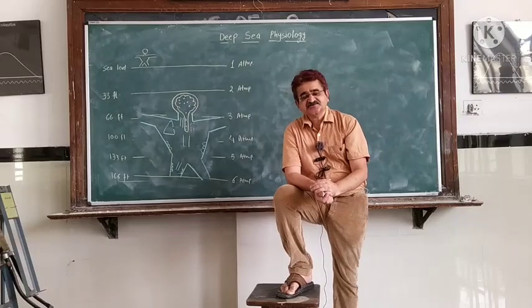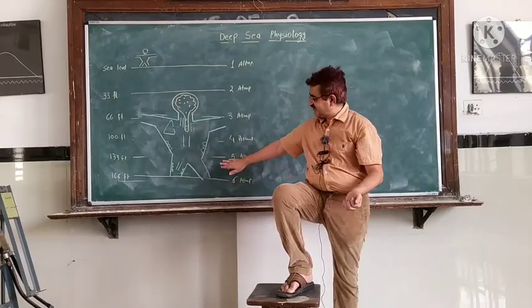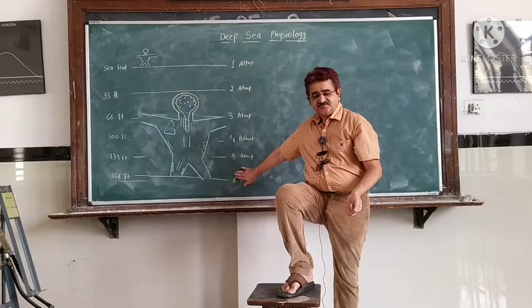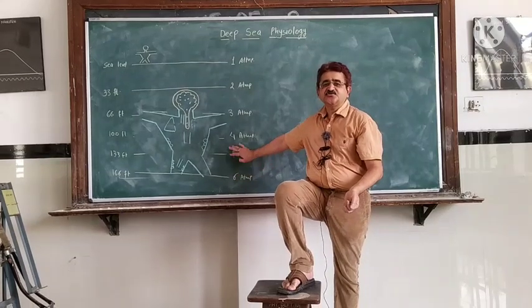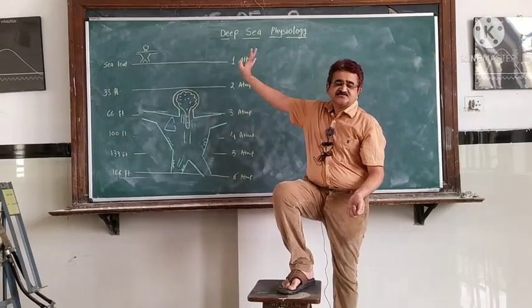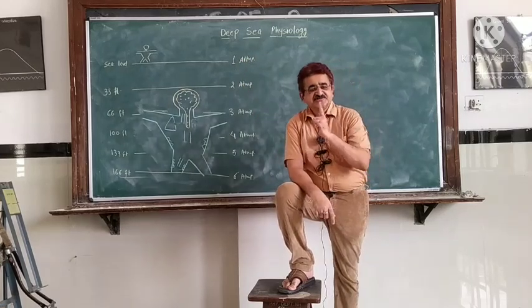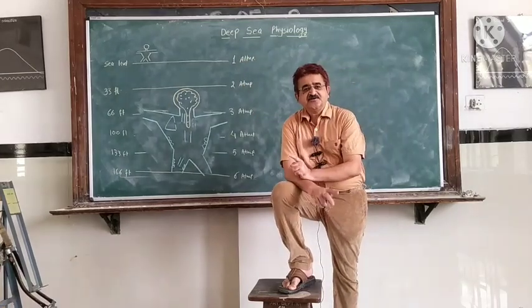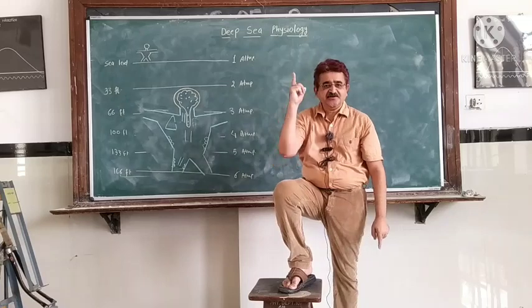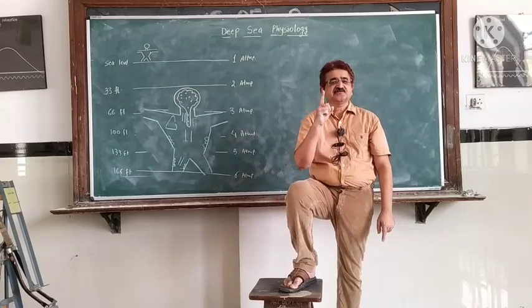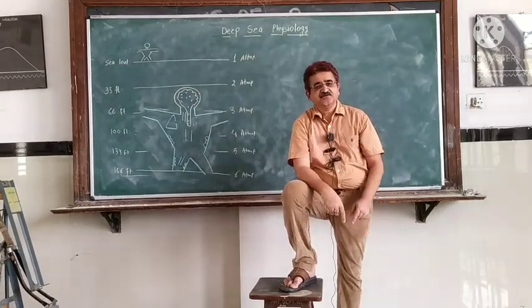Now the diver has completed his work down in the sea. It is time for the diver to ascend to the sea level. But a mistake is made by the diver. He ascended very rapidly. Because of rapid ascent, what will happen?